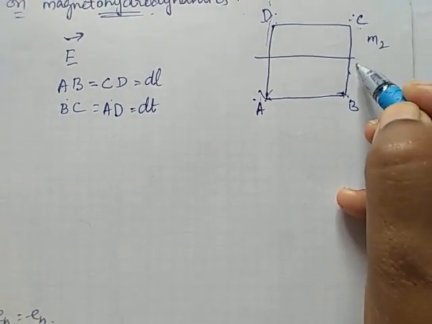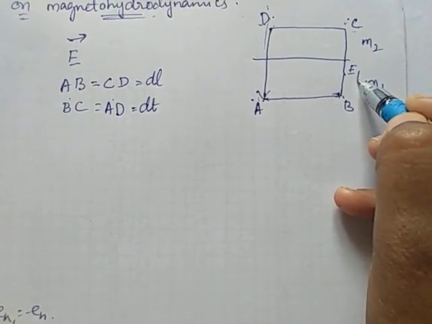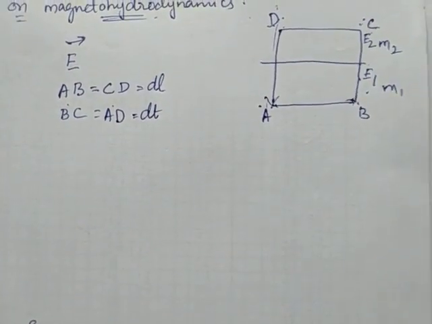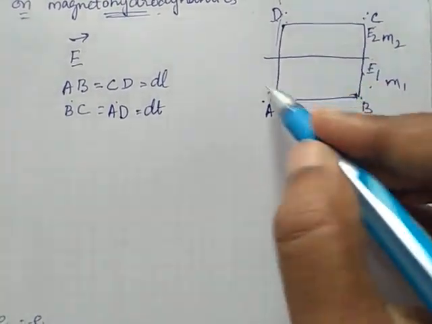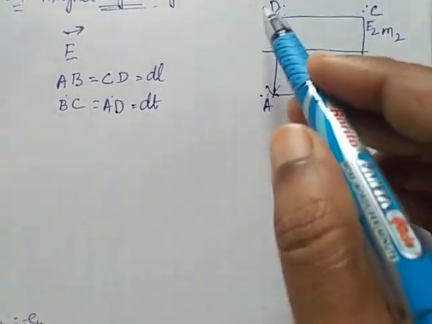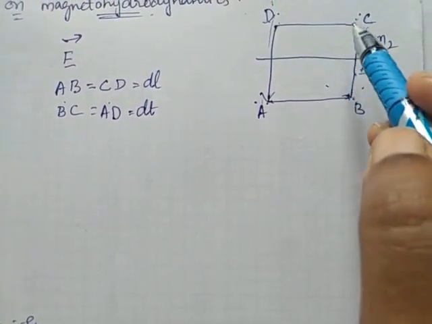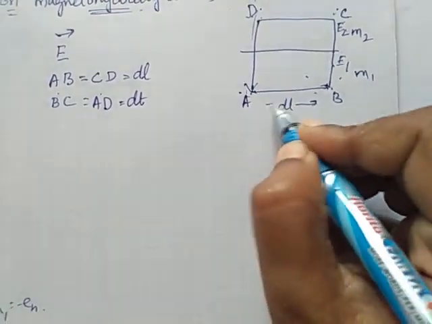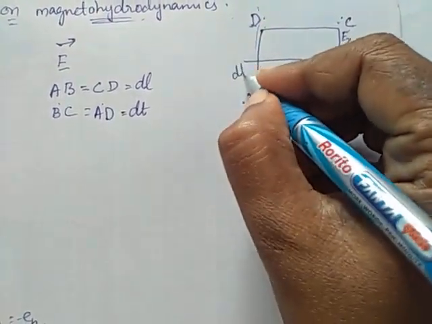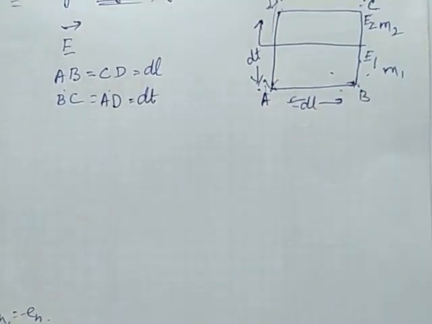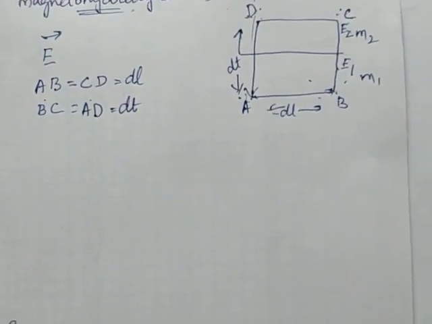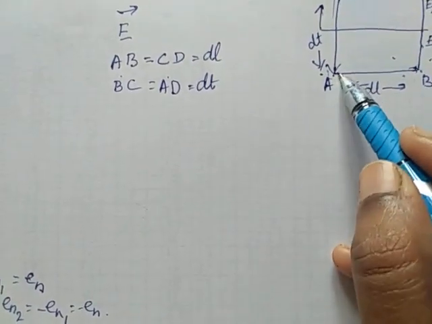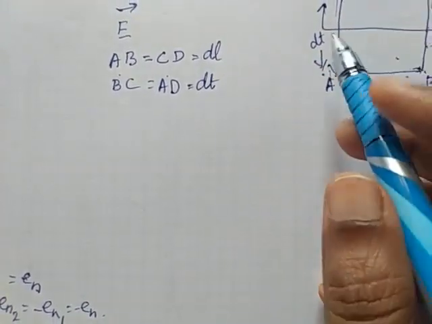Now we have E1, the electric field in medium 1, and E2, the electric field in medium 2. AB is dl and AD is dt. Now we consider a rectangular path on the boundary of medium 1 and medium 2.